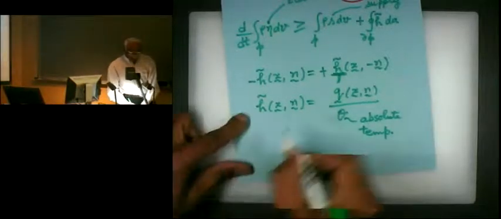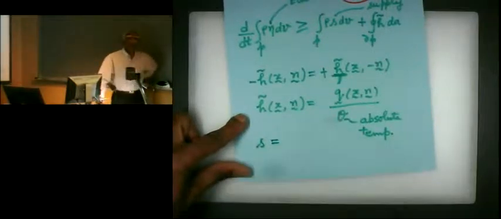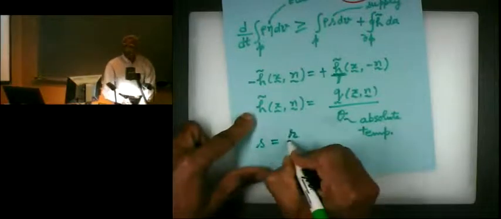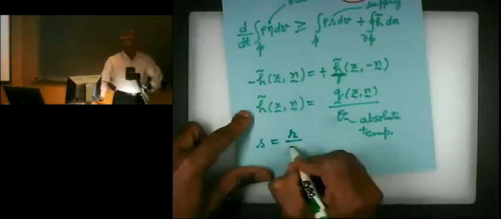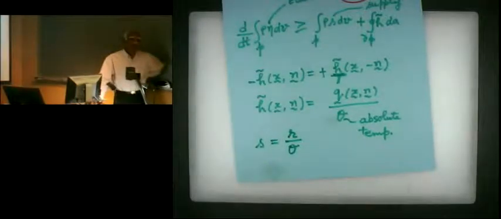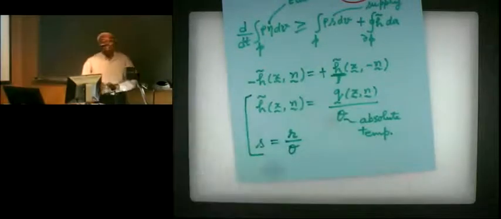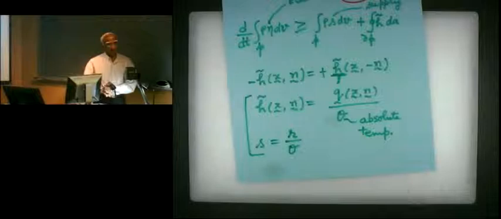Also about this S, the entropy supply, that we are going to take as R, the heat flux supply over temperature. Again, the absolute temperature. So these two are assumptions. With these assumptions, we can simplify our entropy inequality or the second law of thermodynamics. What's R again? R was the supply of internal energy, that radiation term we had in the balance of energy. Okay, same term. It's the same R. This Q is the same Q, heat flux.